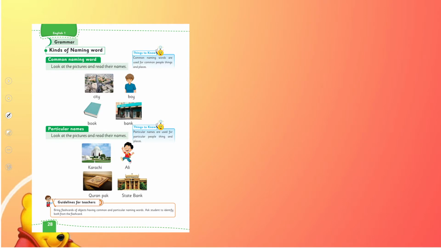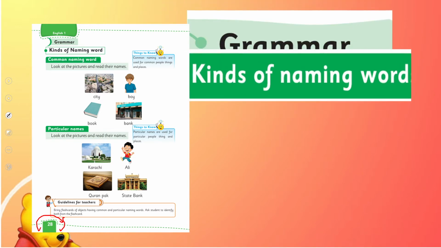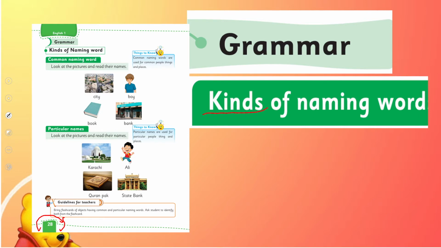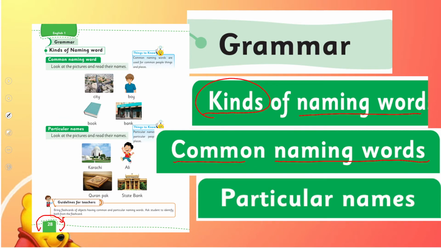All right, so all of you open your book on page number 28. Its title is Grammar, and we are going to learn about kinds of naming word. There are two kinds, common naming words and particular names.